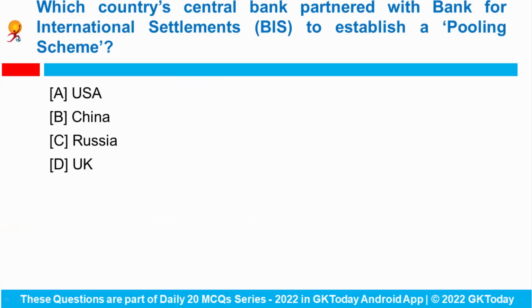Okay, next question. Which country's central bank partnered with the Bank for International Settlements to establish a pooling scheme? China's central bank has signed an agreement with Switzerland-based Bank for International Settlements to establish a yuan pooling scheme to counter the dominance of the US dollar.